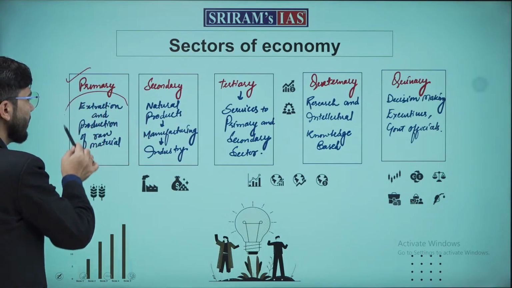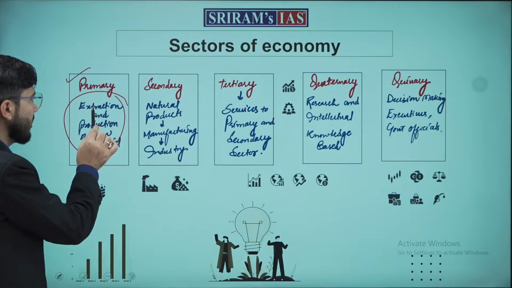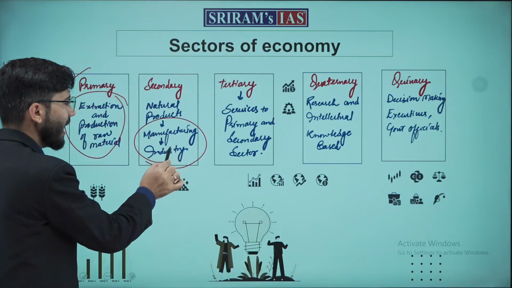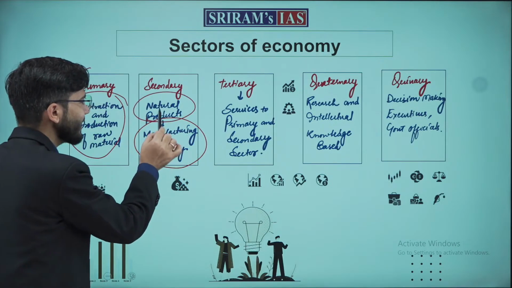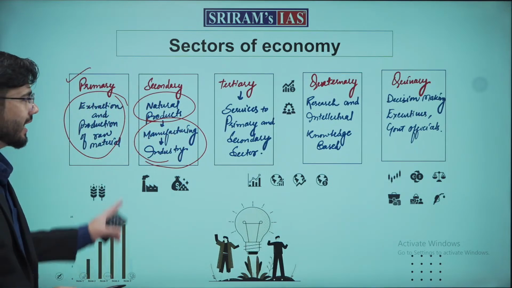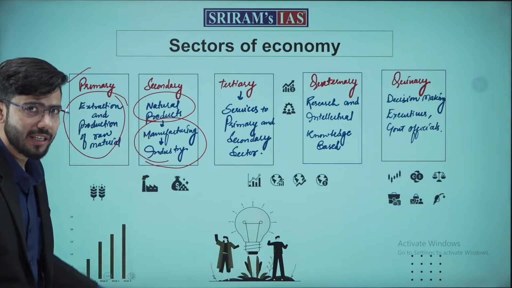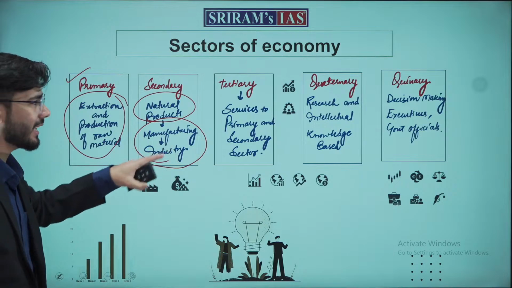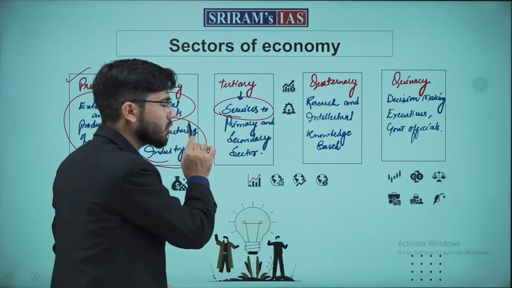Primary sector means extraction and production of raw material. Secondary sector is manufacturing or industry, or you can say the processing of natural products. Whatever processing of natural products happens, that is the secondary sector. Processing of natural products is the secondary sector. Tertiary sector is services to the primary sector.